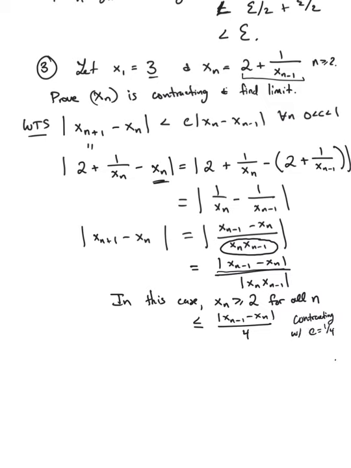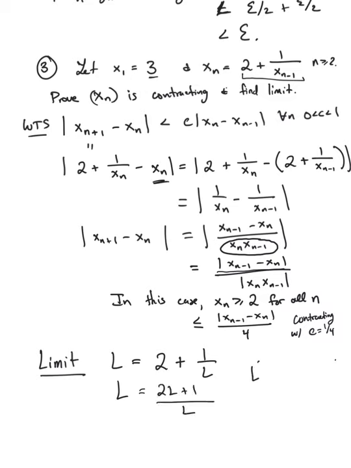With c equal to a fourth. Okay, and now to find the limit, we do a similar trick that we've used before. The limit is going to satisfy L is 2 plus 1 over L. So we get L is equal to 2 plus 1 over L, so L squared minus 2L minus 1 is equal to 0.